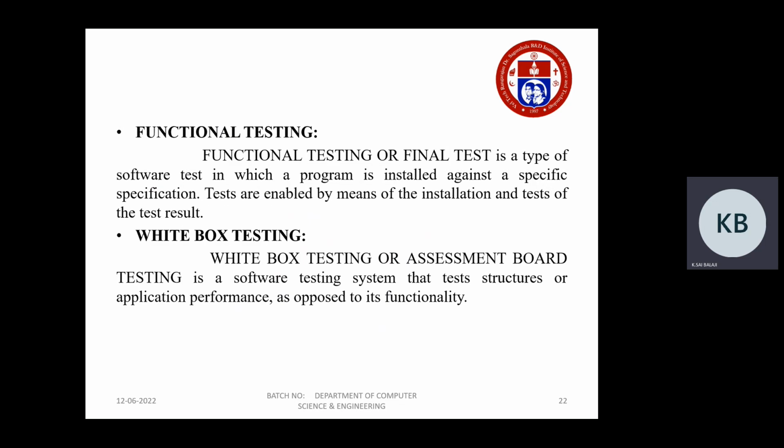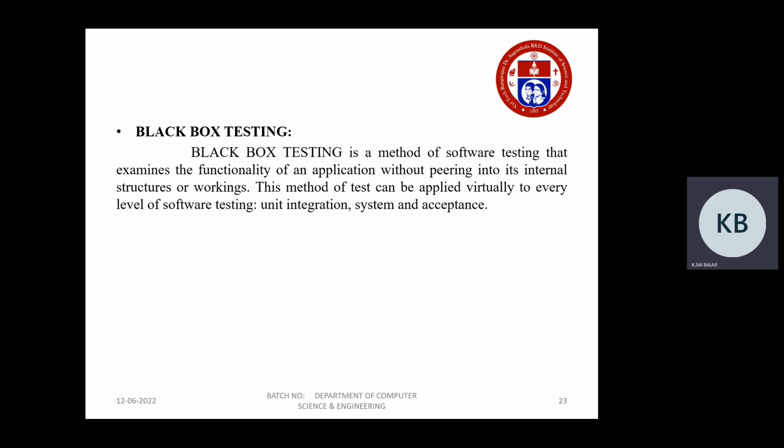Functional testing, or final test, is a type of software test in which a program is installed against a specific specification. Tests are enabled by means of installation and tests of the test result. White box testing, or assessment board testing, is a software testing system that tests structures or application performance as opposed to its functionality. Black box testing is a method of software testing that examines the functionality of an application without peering into its internal structures or working. This method of test can be applied virtually to every level of software testing: unit, integration, system, and acceptance.